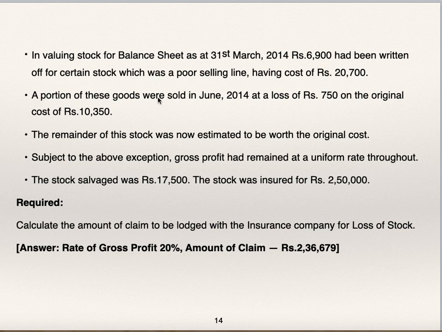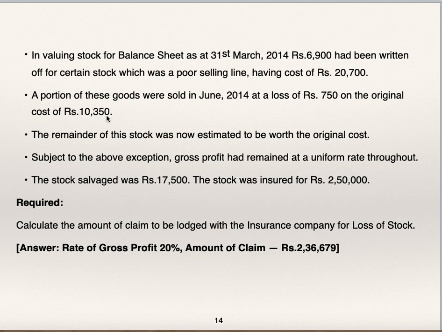A portion of these goods were sold in June 14 at a loss of 750 on the original cost of 10,350. Cost is 10,350, loss is 750. So 10,350 minus 750 is selling price. This is sale of abnormal item to be deducted from sales of memorandum trading account. So abnormal item cost is 20,700. Out of that, cost having 10,350 they have sold.